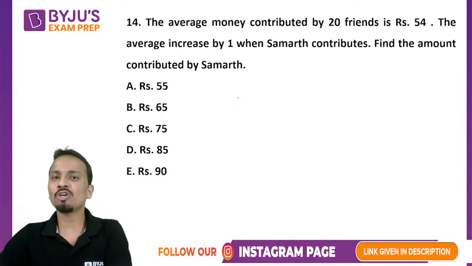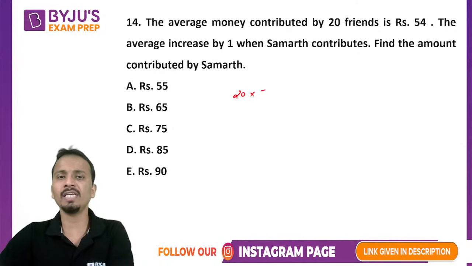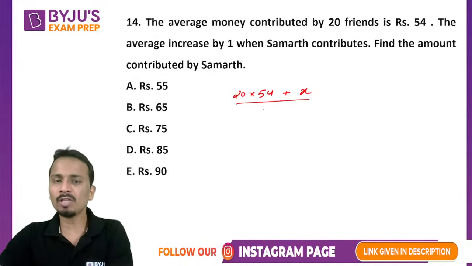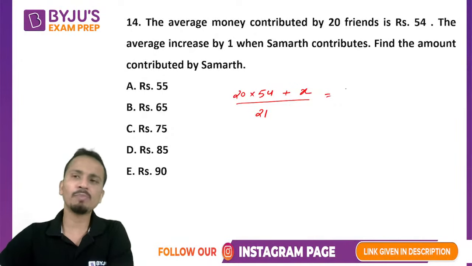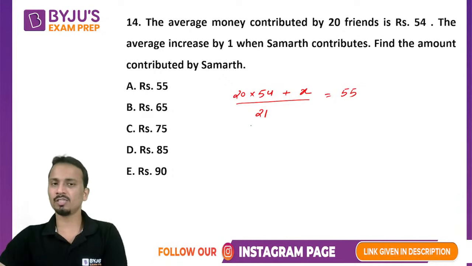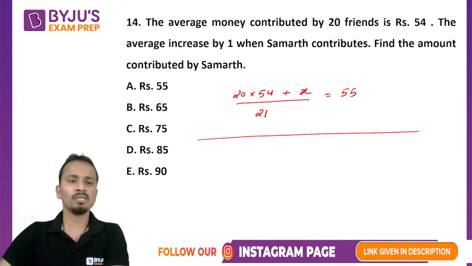So the average money contribution by 20 friends is rupees 54. So total contribution is 20 into 54. Now Samarth, let's say he gave X rupees. Divided by now the number of people is 21 and the average has increased by 1. So the new average is 55. Now this is one method of solving this one. So you can get the value of X and get the answer.